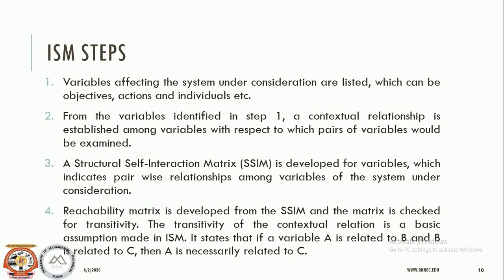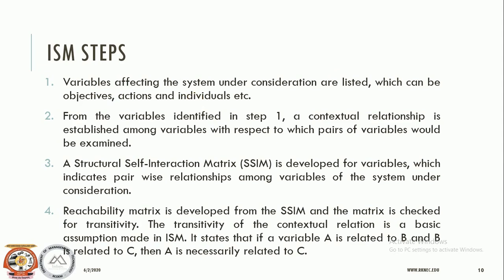There are various steps; in the literature it differs, but for the sake of simplicity and understanding, I have selected the steps which I found easy for explanation as well as for understanding. So this is an 8-step model, at least for this presentation or this video lesson. So what is the first step? First step is you need to identify the variables. Variables affecting the system under consideration are listed, which can be objectives, actions, individuals, etc.